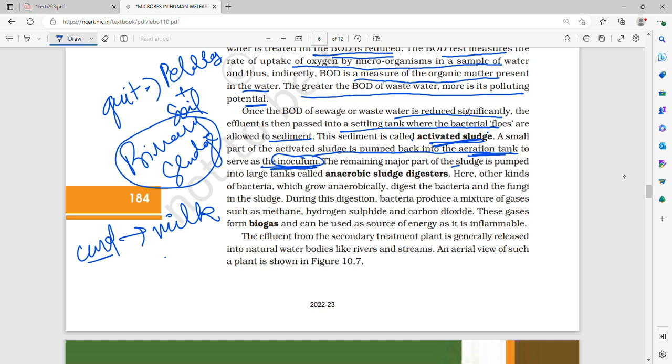Then the remaining major part of the sludge, that is activated sludge, is pumped into large tanks called anaerobic sludge digesters. Here other kinds of bacteria which grow anaerobically digest the bacteria and the fungi in the sludge.